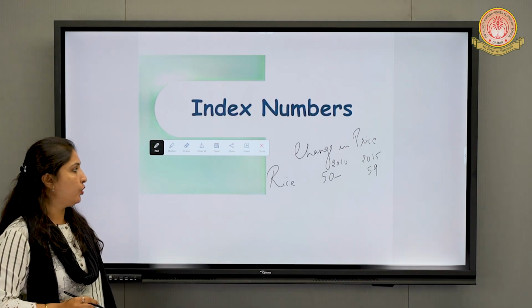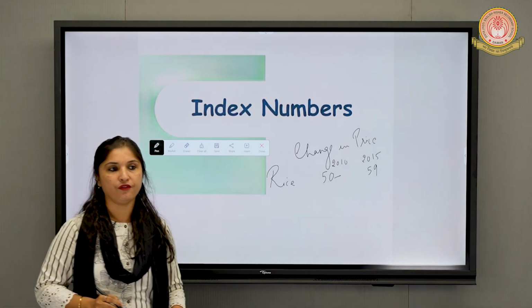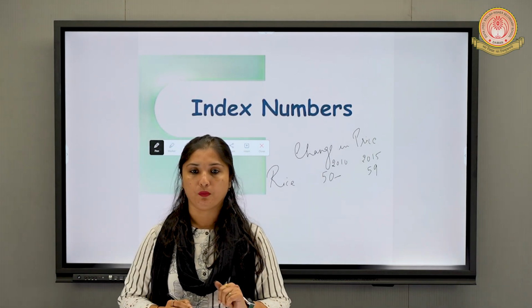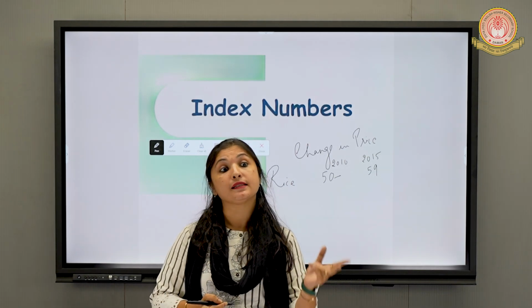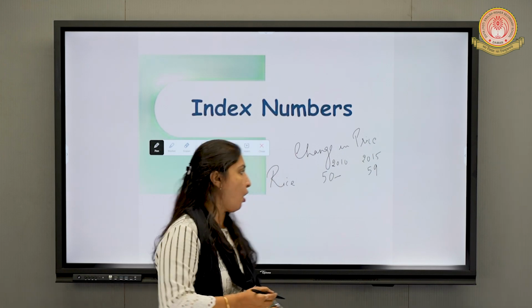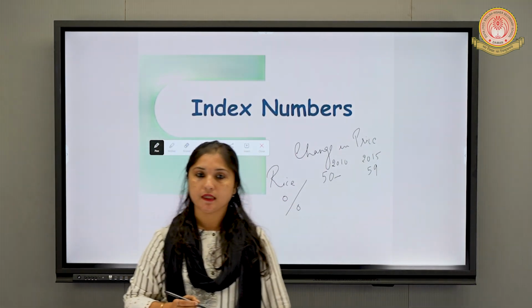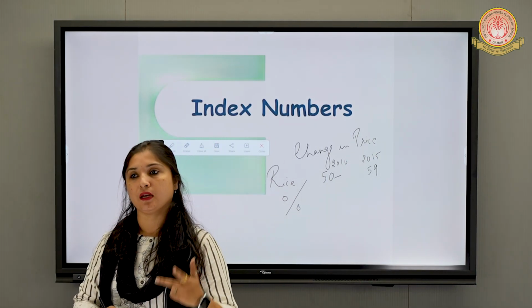In the span of 5 years, the price has increased from 50 rupees to 59 rupees, right? So in index number, we are going to study this only, the rise in price, and we will calculate this rise in price in terms of percentage. So index number is basically the change in the price.